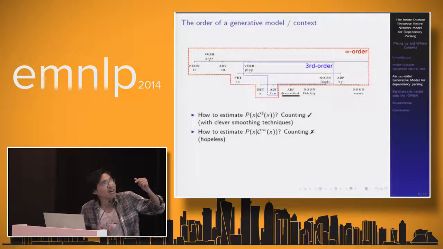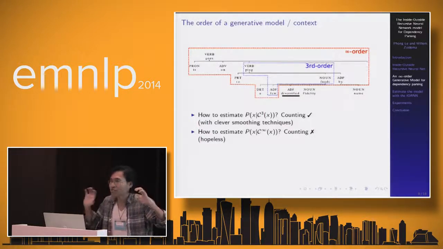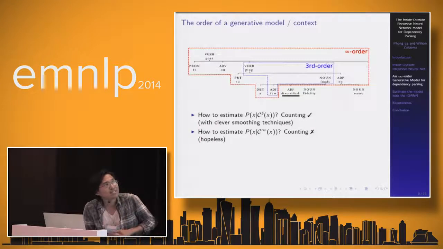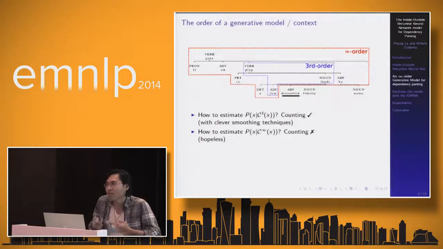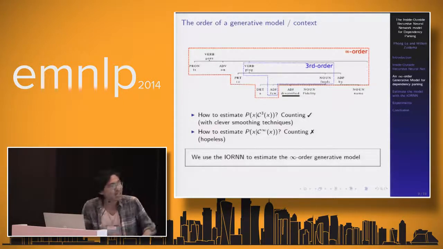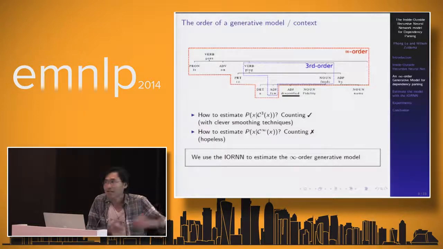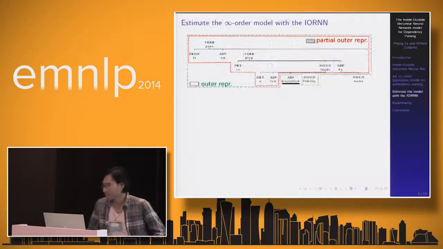We want the context used to generate a token to be the whole fragment that we have generated so far, and we call that the infinity-order context. Actually, we cannot use the counting method here because of the problem of data sparsity. And this is the point where we think we can apply our new IORNN to solve the problem.